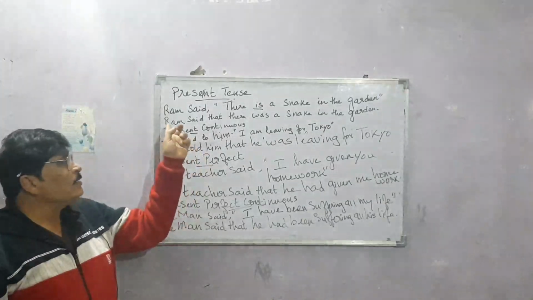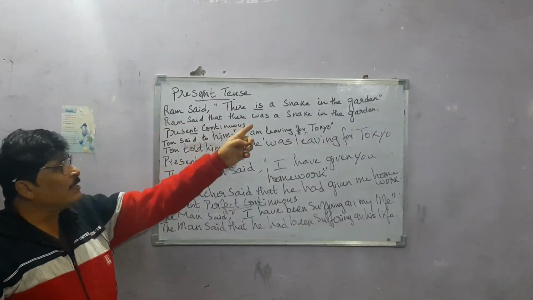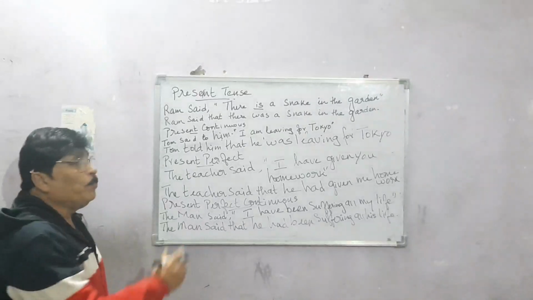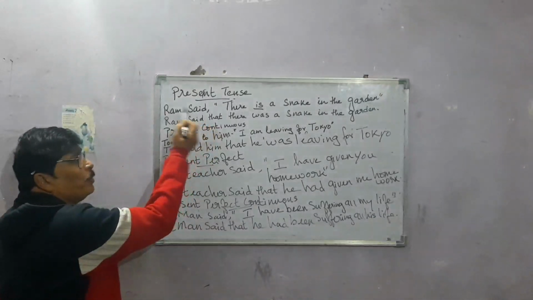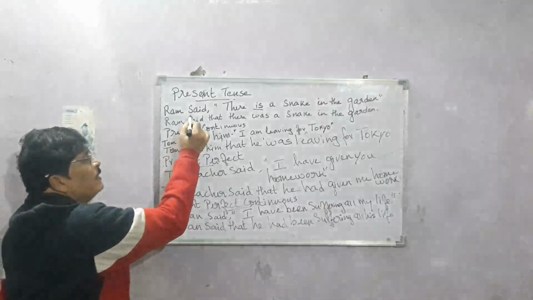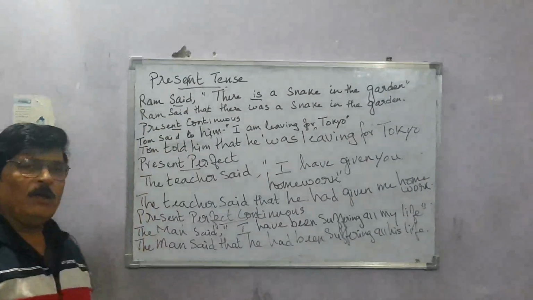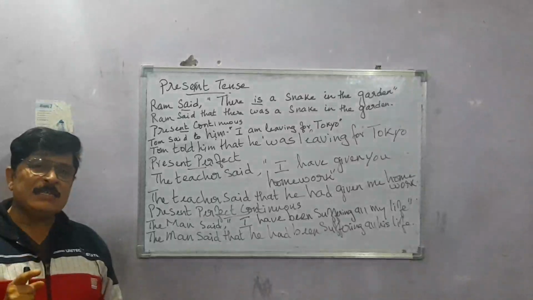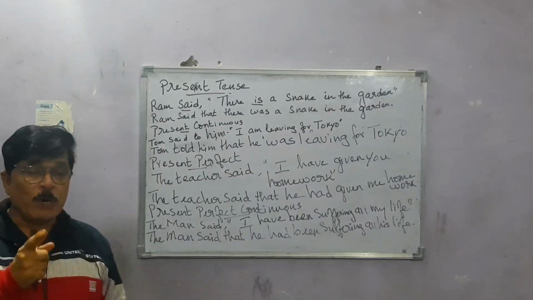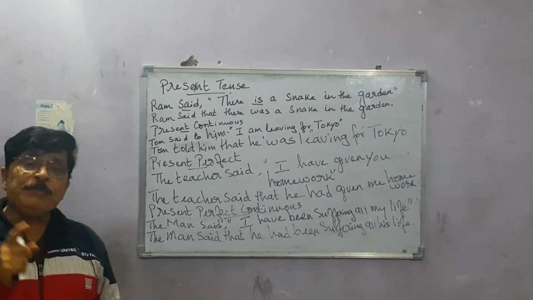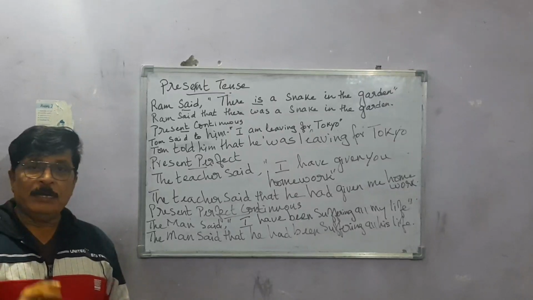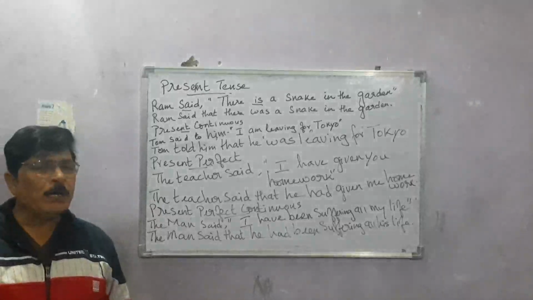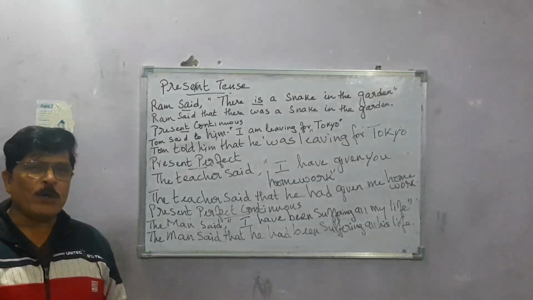Now in this sentence, Ram said, there is a snake in the garden. I told you that the reporting verb will always be before the comma. So, said is the reporting verb. Now what tense is said? Said is past tense. So if the reporting verb is in past tense, then the reported verb will change accordingly.